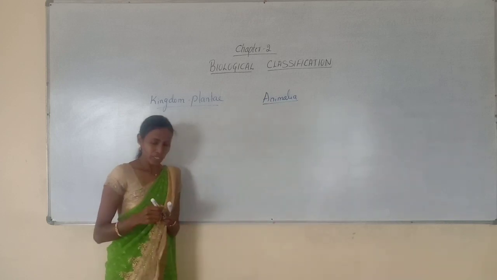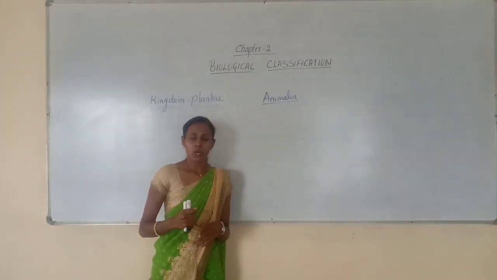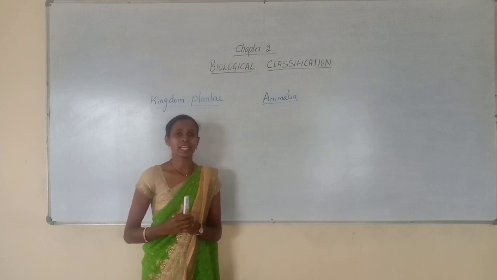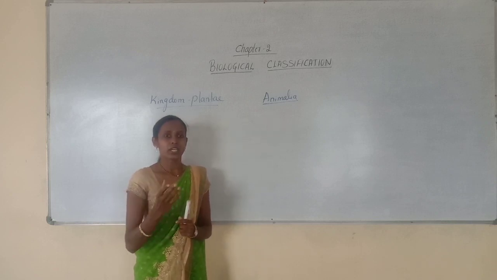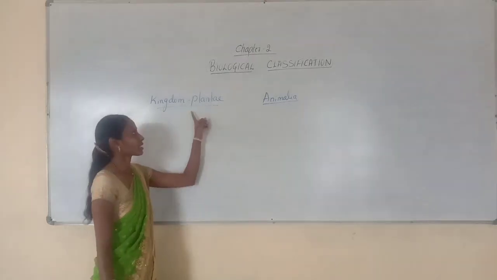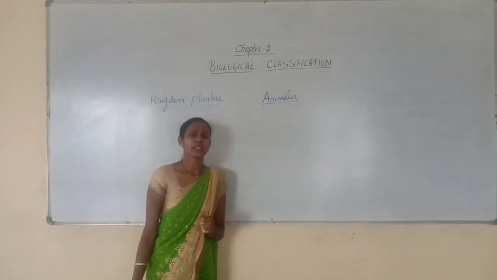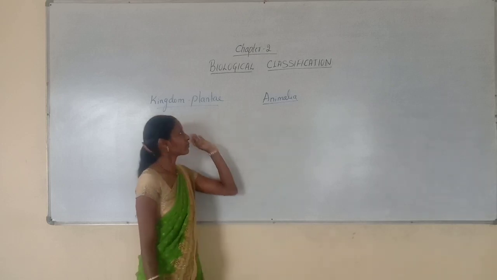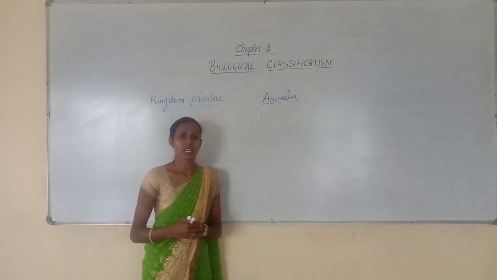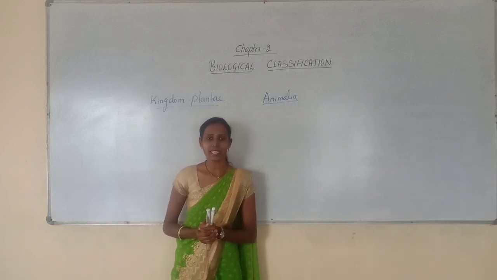So here in this class we are discussing only salient features of kingdom Plantae and Animalia. Why only salient features? Why are we not going to study completely about these two kingdoms? Because in your syllabus you have separate chapters, the third chapter, kingdom Plantae or plant kingdom, and the fourth chapter, animal kingdom, where we will study in detail about these two kingdoms. But here in this chapter, biological classification, we just need to discuss the salient features of kingdom Plantae and Animalia.